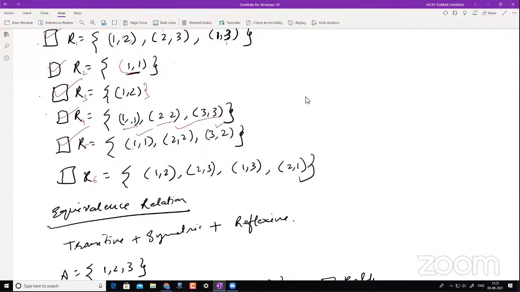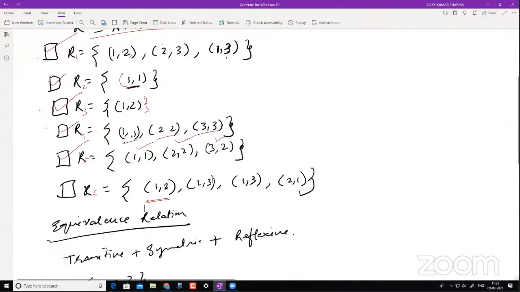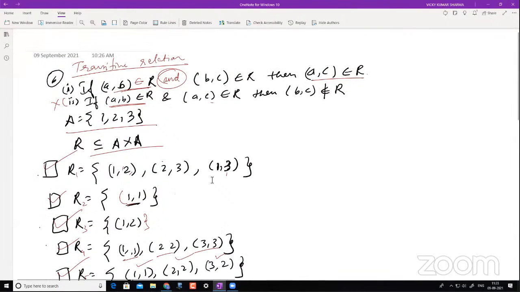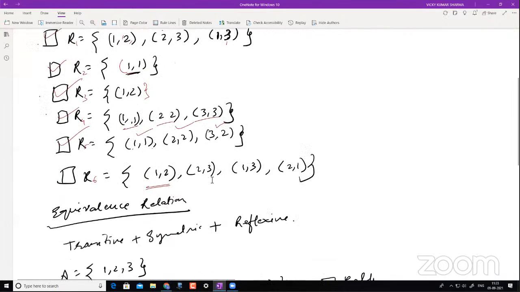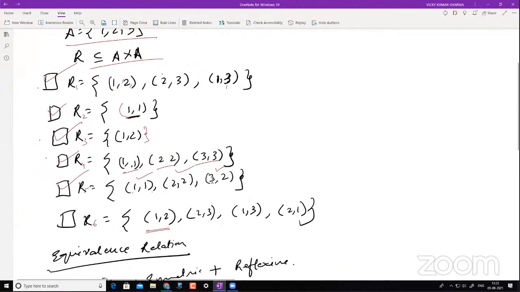Okay. Just a second, sir. Sir, if one condition satisfies the transitive, but another condition, as you said, doesn't satisfy the transitive, then can we decide that it is not transitive? Then it is not transitive. One condition does matter. In a set, all the ordered pairs must satisfy the transitive relation. Otherwise, it will not be transitive.